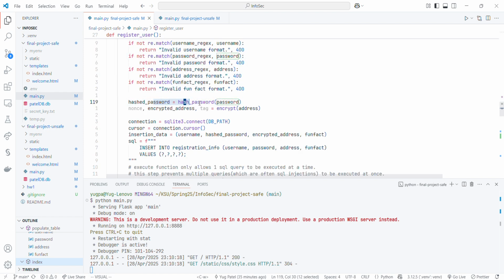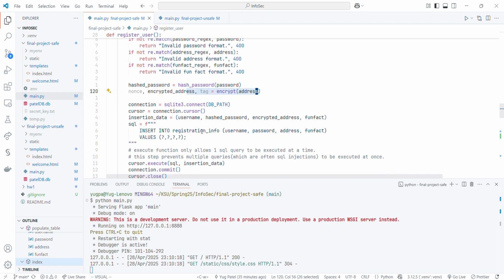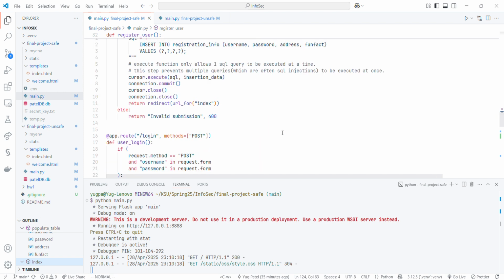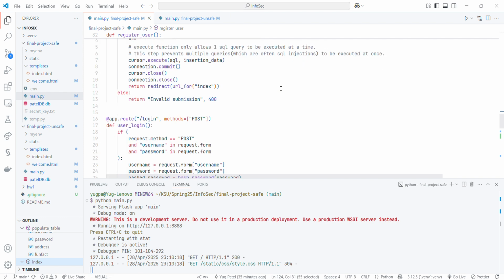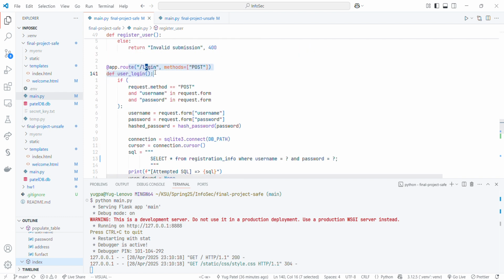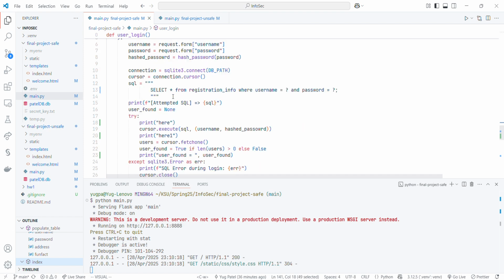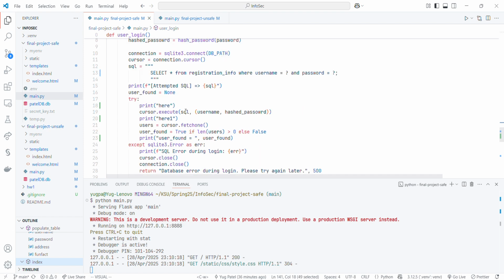And here we hash the password, encrypt the address, and then our insertion data consists of the hashed password and encrypted address. If everything goes well, this 4-tuple gets inserted into the database. Coming to the login route, it is pretty much the same as before.